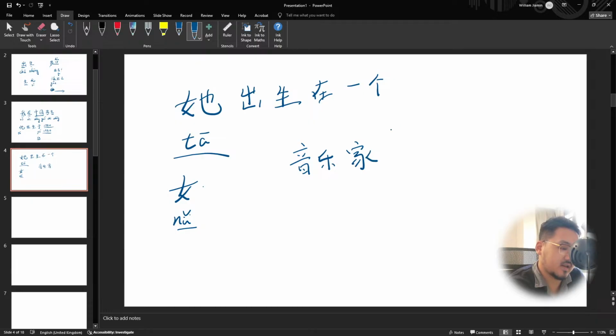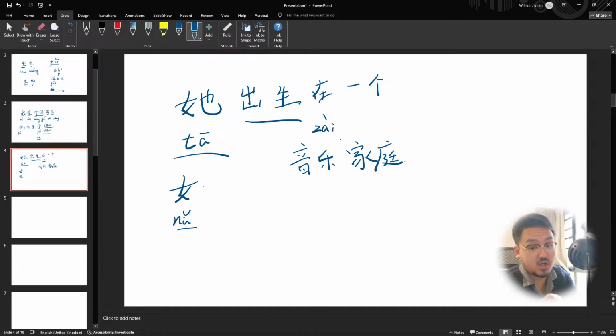This is a very professional way of saying it. 她 she, 出生 we already said 出生 exit and be alive, 在 is like "into", at a certain place, 在这儿 at this place.